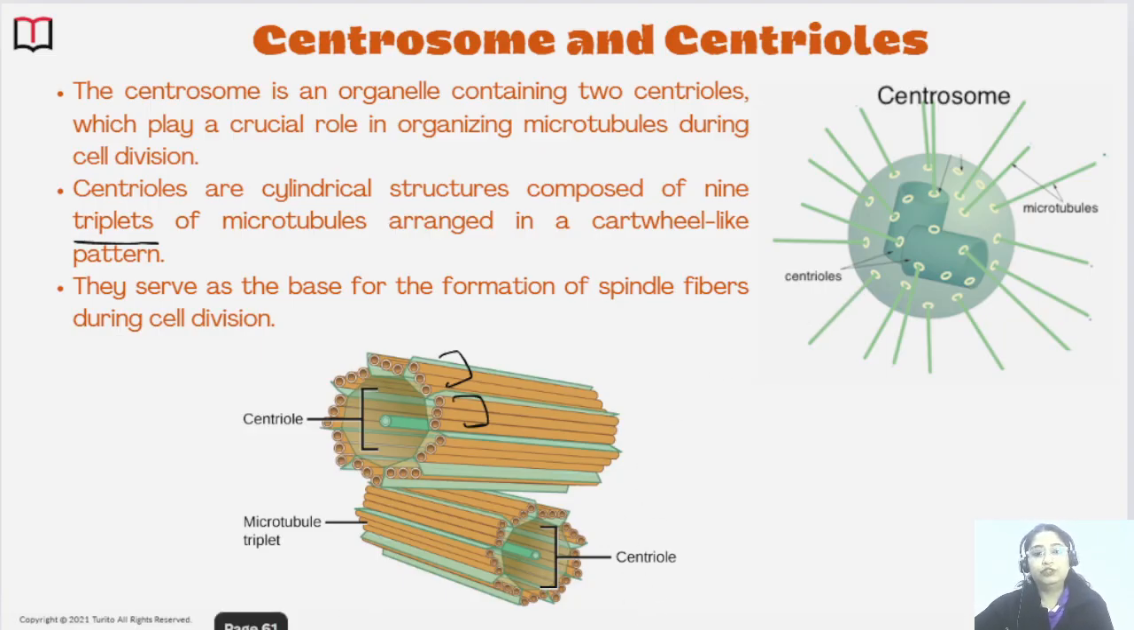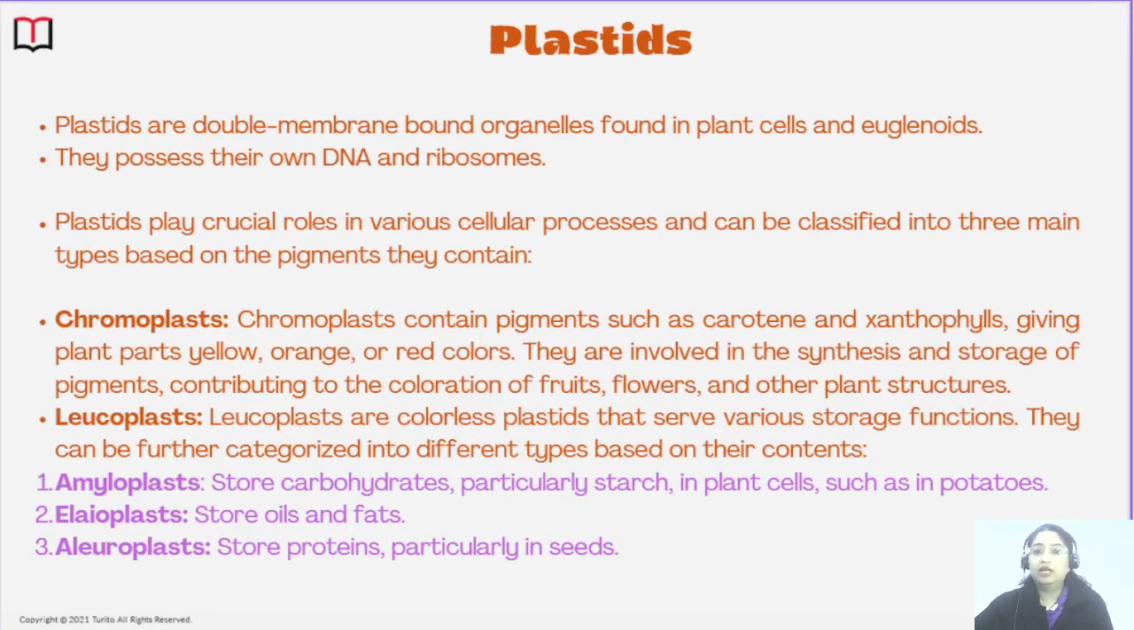Now let's move on to the other cell organelle, that is plastids. Plastids are present in the plant cell. They are also organelles which have their own DNA and ribosomes. Now there are different types of plastids present, like chromoplast. Chromoplast contains the pigments called carotene and xanthophylls. So they provide yellow, orange or red color to the plant cell.